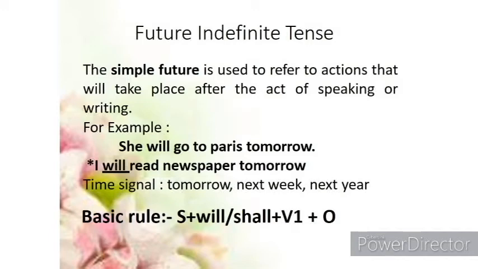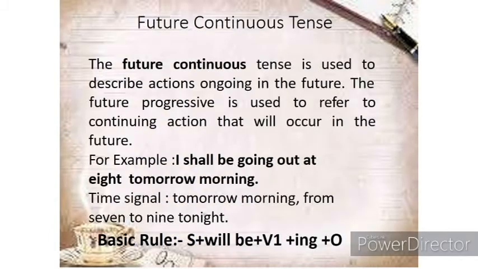Now moving on to the second part of the future tense, that is future continuous tense. Again, the word continuous means repeated actions, repeatedly happening something. So the future continuous tense is used to describe actions ongoing in the future. The future progressive is used to refer to the continuing actions that will occur in the future.